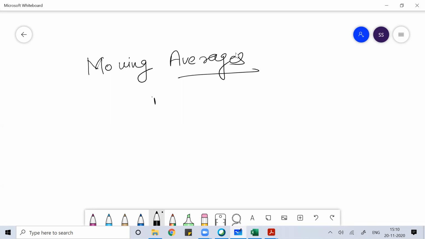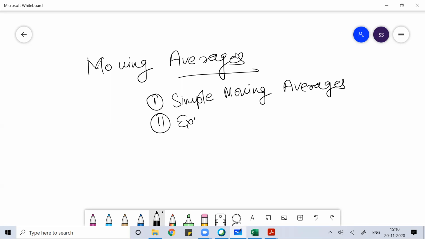In moving averages, we'll talk about two kinds: either simple moving averages or exponential moving averages.